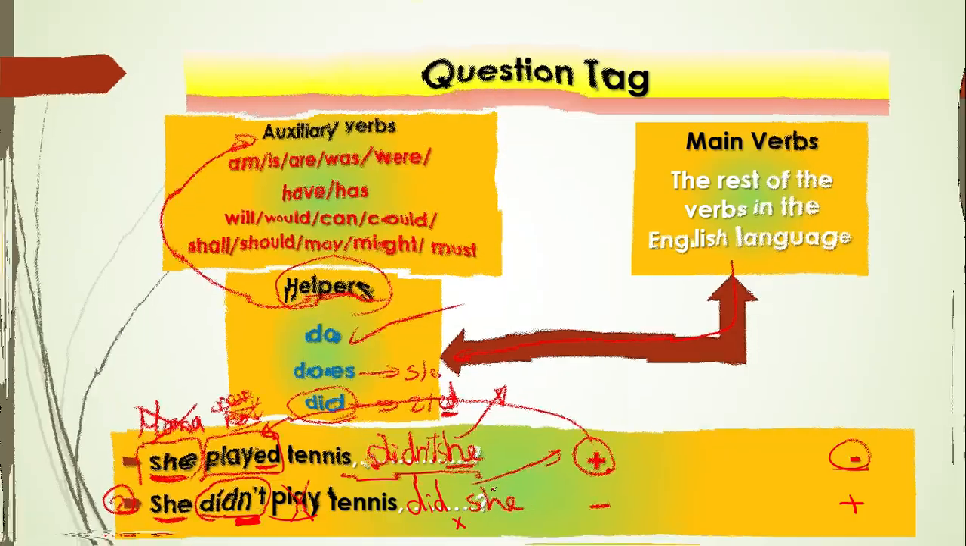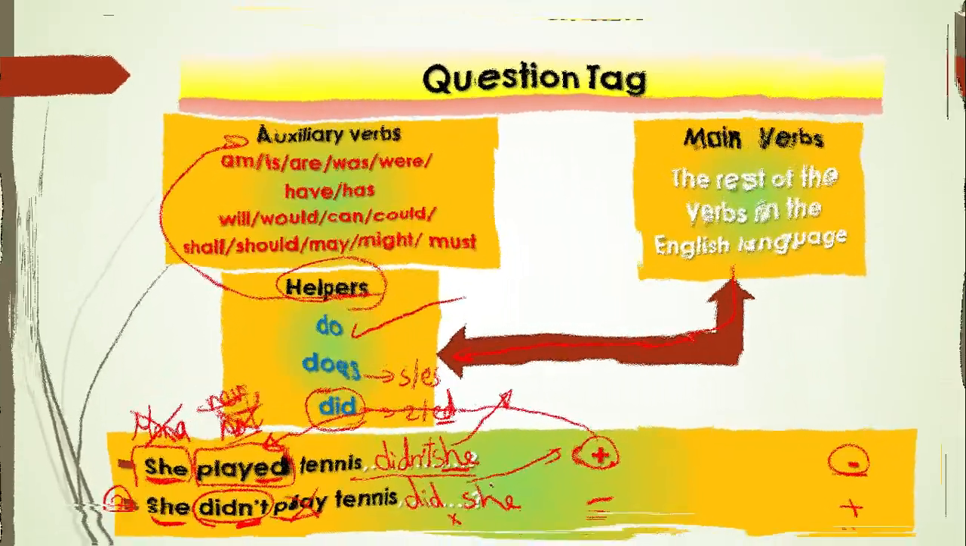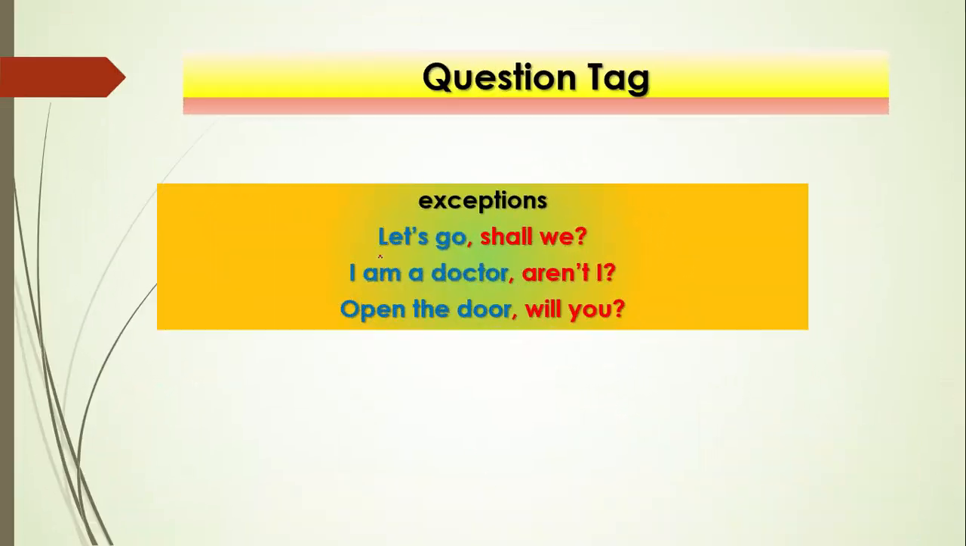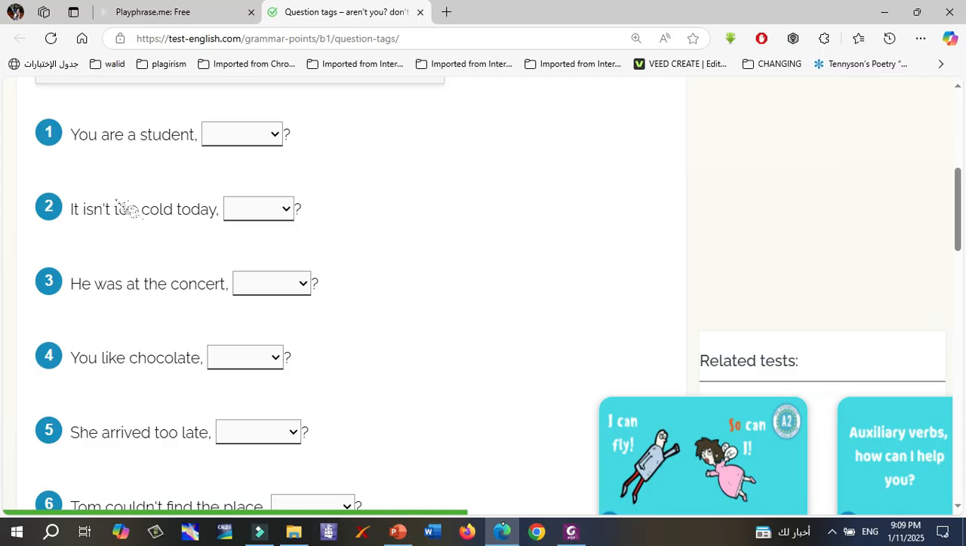But there are some exceptions. Like what? Like: let's go, shall we? I am a teacher, aren't I? Open the door, will you? These are exceptions and you must memorize them by heart.